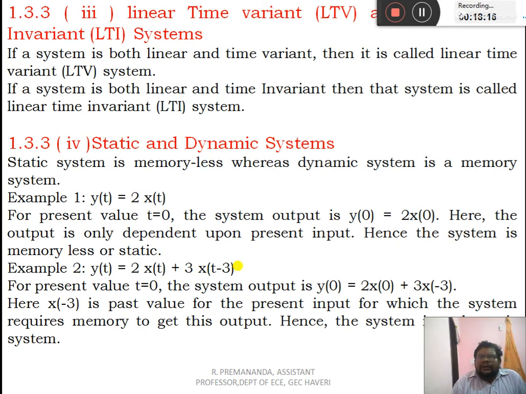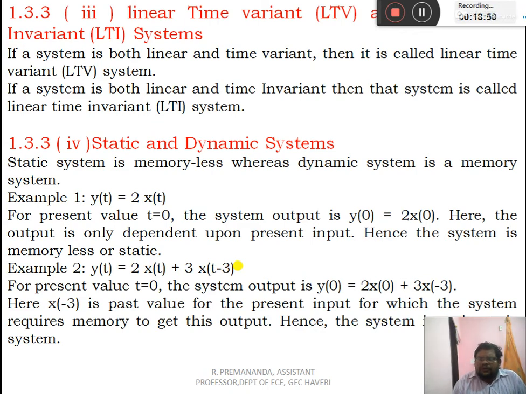Linear time variant and linear time invariant. If a system is both linear and time variant, it is called a linear time variant system, or LTV system. If a system is both linear and time invariant, then the system is called a linear time invariant system, or LTI system. Static and dynamic systems. A static system is a memoryless system which does not have any memory, whereas a dynamic system is a memory system. So we'll study that with an example.